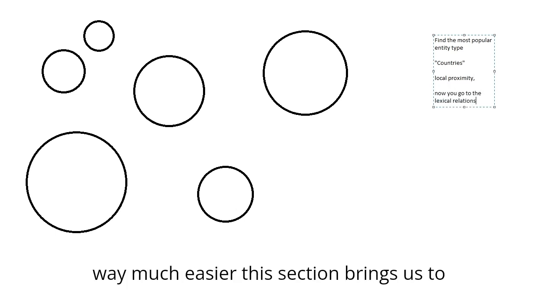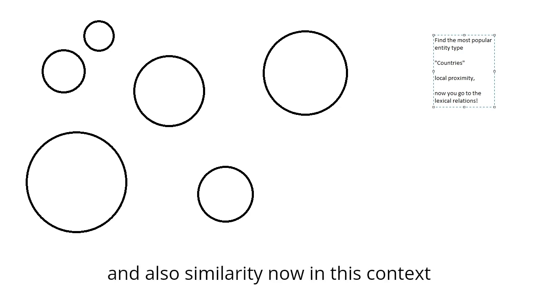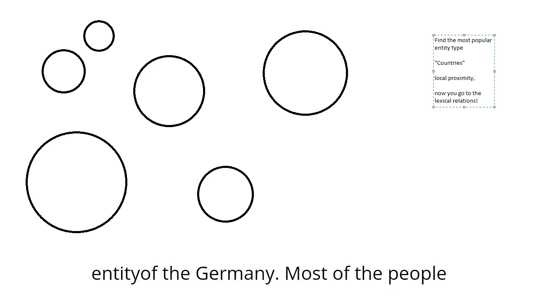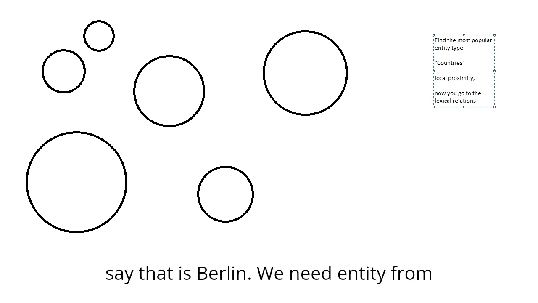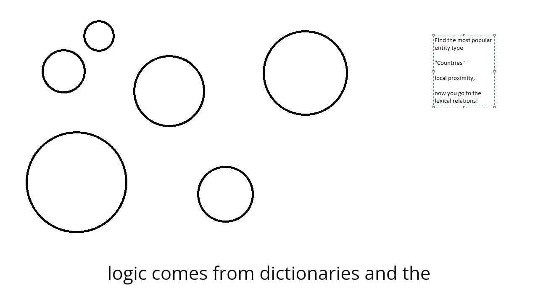This section brings us to the concept of semantic distance and also similarity. Now in this context, if I ask you what is the closest entity of Germany, most of the people say that is Berlin. We need an entity from the same type. It's from the neighbor. This logic comes from dictionaries and semantic SEO.